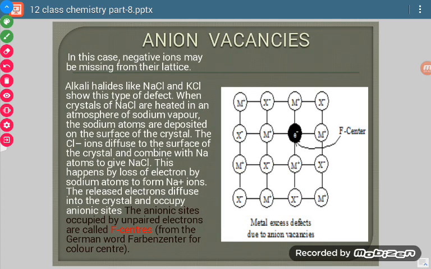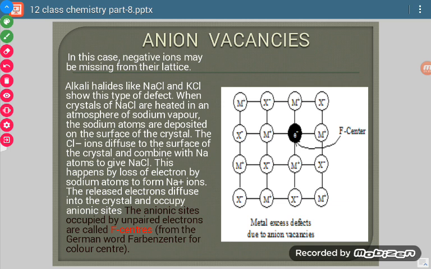Now let us discuss anion vacancy. In this case, negative ions may be missing from their lattice. Now see, you can see the picture. This dark sphere is a vacancy, which has come because of a missing anion. Otherwise here an X negative ion should be present in the ideal crystal, but that X negative ion has gone, and in place of the X negative ion, there is presence of an electron. So why is there an electron? In order to maintain electrical neutrality.